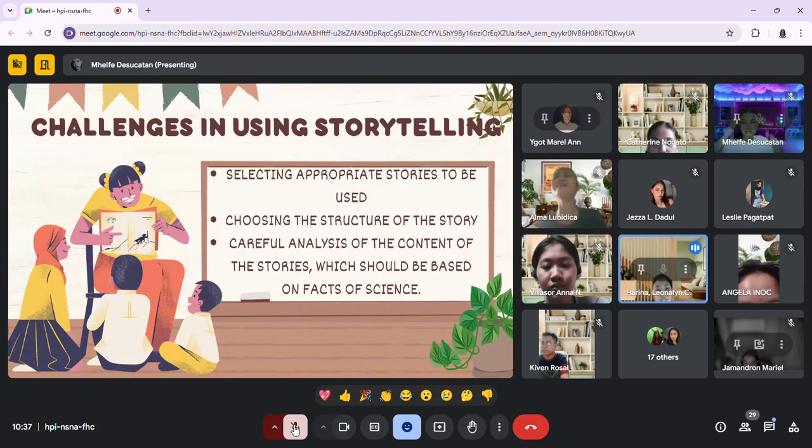Yes, exactly. That's right. So the structure of the story can significantly impact its effectiveness. What should a well-structured story have? A well-structured story should have a clear beginning, a middle, and an end. It should be easy to follow and understand for young children, because a poorly structured story can confuse the children and hinder their learning. The last one is careful analysis of the content of the stories, which should be based on the facts of science.